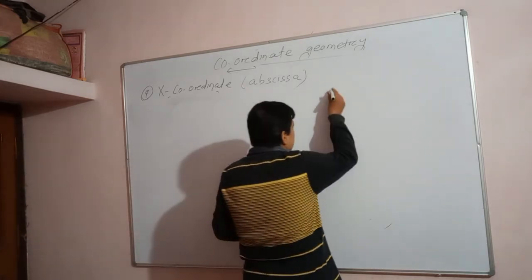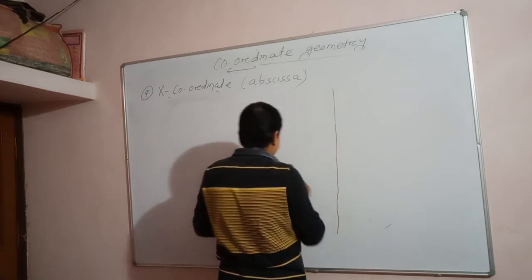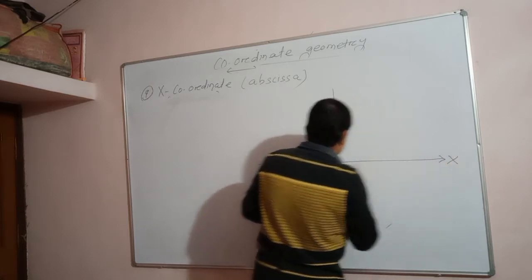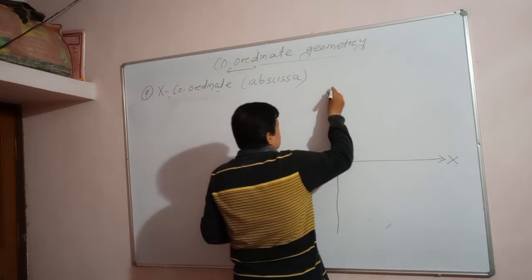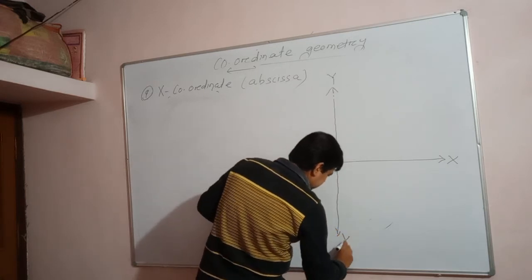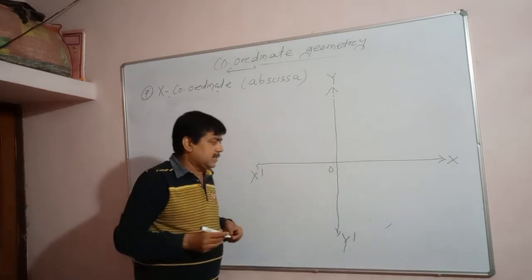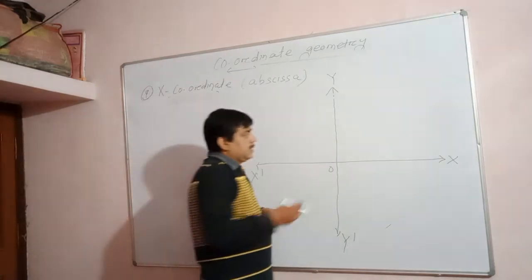Let us see. Suppose I am drawing a coordinate axis. This is the x-axis, X Y X dash, and this is Y O Y dash. Understand? In the graph paper, let us draw the two axes, x-axis and y-axis. Clear? Achha. Let us take a point.